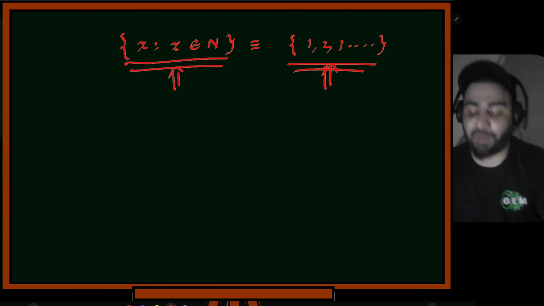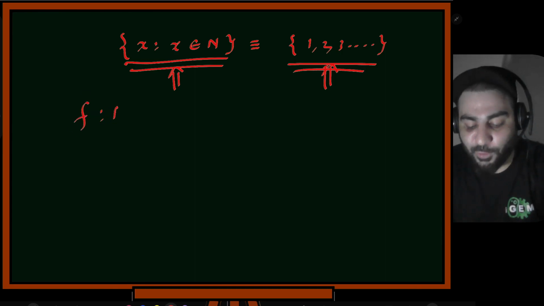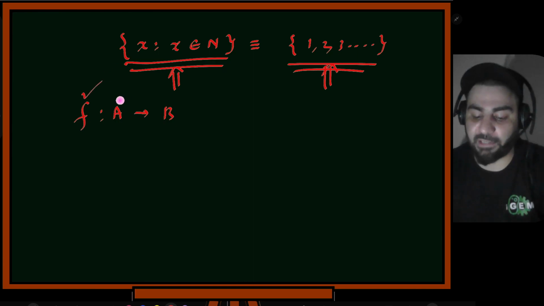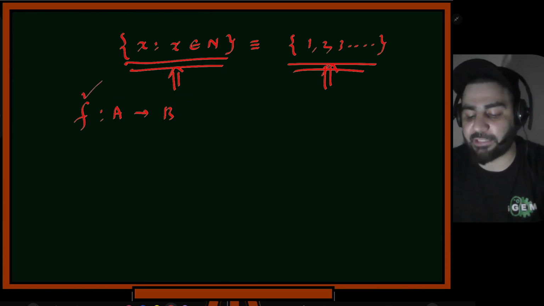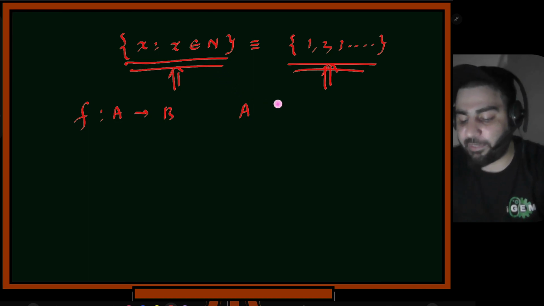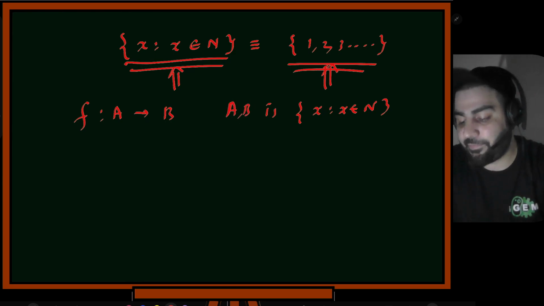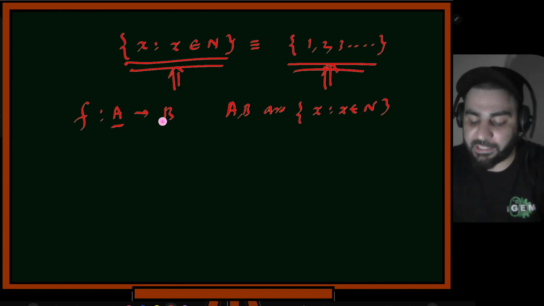Now you saw the functions. Now we have function f, it goes from A to B. Okay, now we had discussion on this function, we had the discussion on these two things, and we can write this. You can write this now. So A probably will say that A is a set, and then we can define A is a set x such that x belongs to natural numbers. And similarly we can write it for B also, A and B. A and B are sets such that they follow this. Now we had discussion on this and this also.